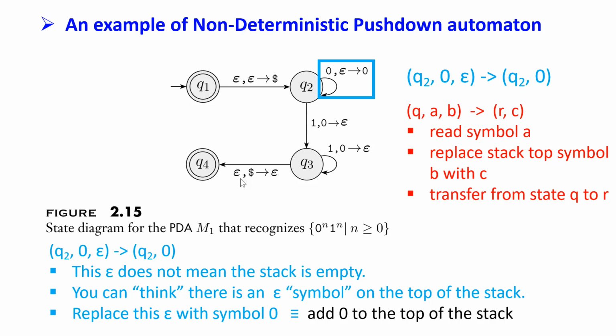That means I just add a 0 to the top of the stack. And this epsilon does not mean the stack is empty. It just means I will not replace any actual symbol from the top of the stack. I will replace an invisible epsilon symbol with another symbol 0.